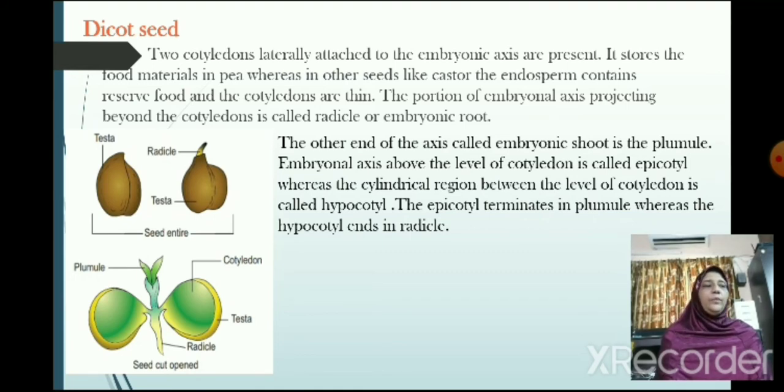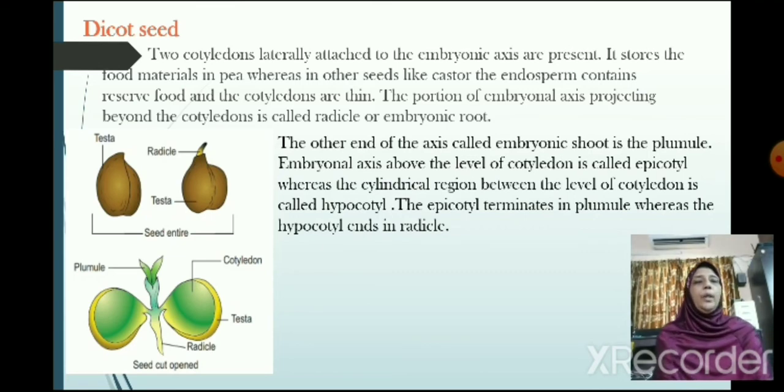The other end of the axis, called embryonic shoot, is the plumule. The embryonal axis above the level of cotyledon is called epicotyl, whereas the cylindrical region below the level of cotyledon is called hypocotyl. The epicotyl terminates in plumule, whereas the hypocotyl ends in radicle.